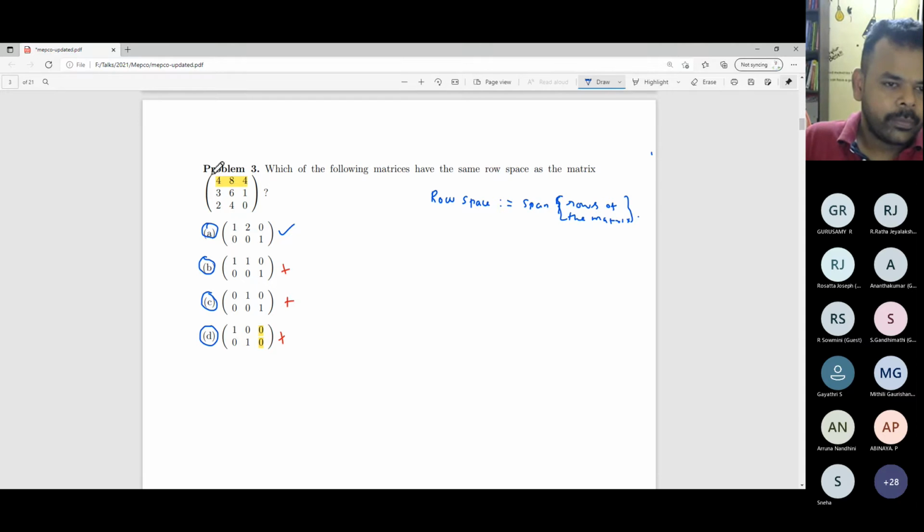Right? So the rank of this matrix is equal to 2. Rank is nothing but the number of linearly independent rows, which is equal to the number of linearly independent columns. So here you have rank 2, so it has only two linearly independent rows. That is one observation.